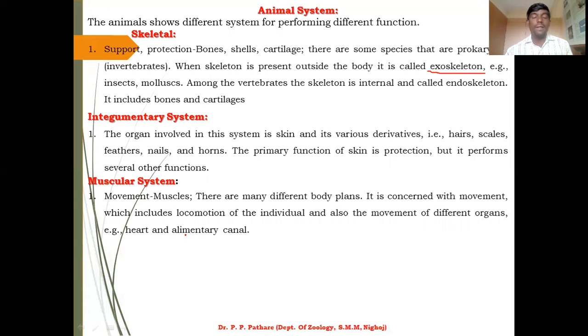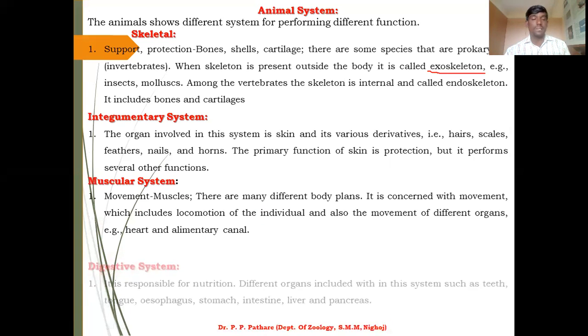Then the alimentary canal contracts and relaxes during the feeding mechanism, so it needs some movement. So the muscular system gives support to these functions, and animals can easily perform different types of body or physiological functions inside the body by using these systems.